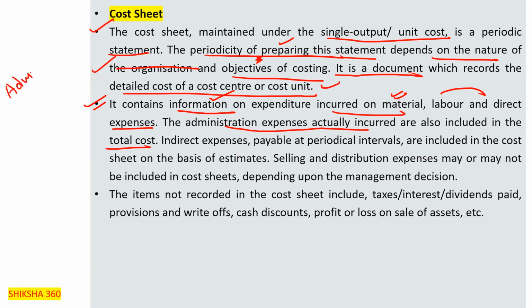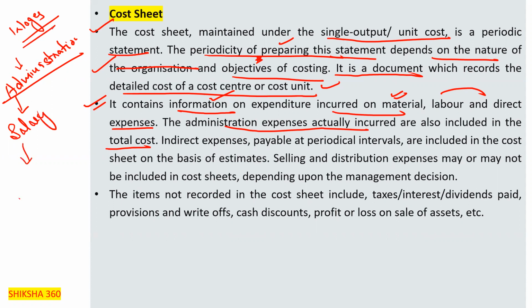Administration expenses, like the salary paid to the worker, is to be known as the wages. Kindly remember that. Monthly salary paid to the administration worker is known as the salary, and to the worker it is known as the wages. And for the higher authority, it is known as the remuneration, which we have already covered. So kindly remember this word. It contains the information on expenditure incurred on the material, labor, and direct expenses. The administration expenses actually incurred are also included in the cost.